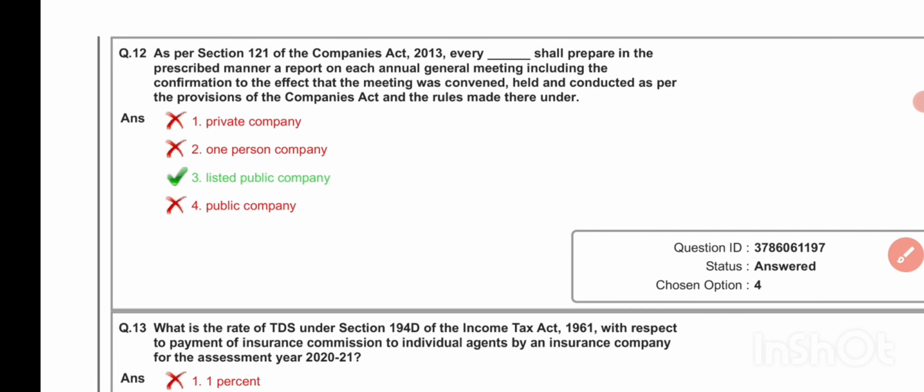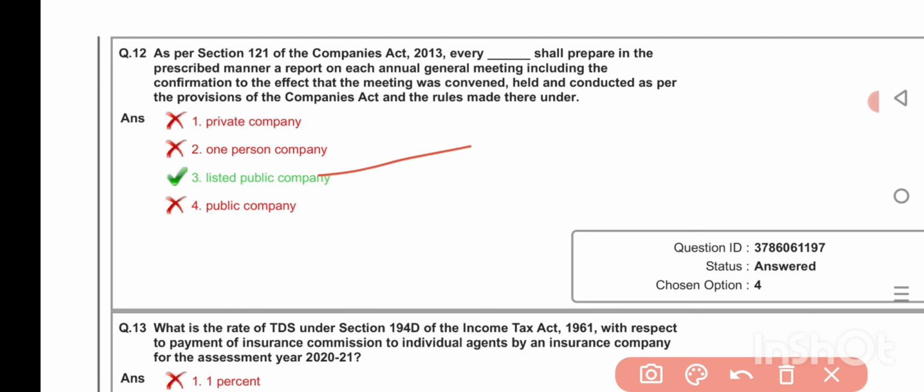As per Section 121 of the Companies Act 2013, every dash shall prepare in the prescribed manner a report on each annual general meeting, including the confirmation to the effect that the meeting was convened, held and conducted as per the provisions of the Companies Act and the rules made thereunder. Every listed public company.